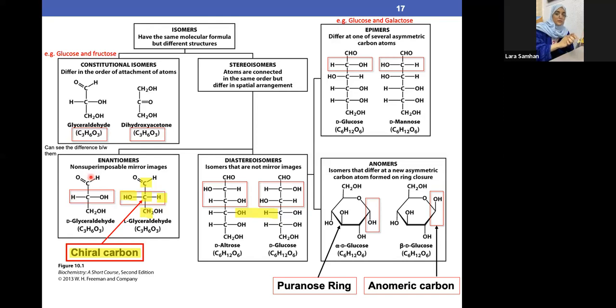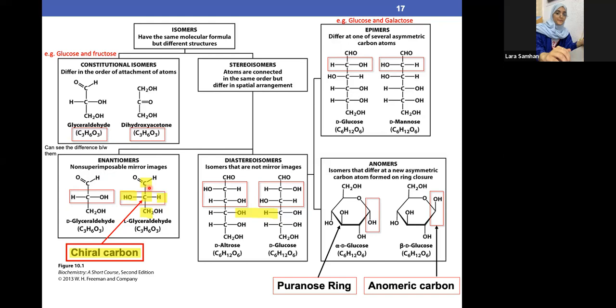Non-superimposable is something people usually confuse, but I want to make sure you understand it. It can be basically anything: an aldehyde, a ketone, as long as you understand the idea that they have the same formula. They almost look the same, but there are many differences. Whatever the formula was, as long as you know the concept, it applies to anything.